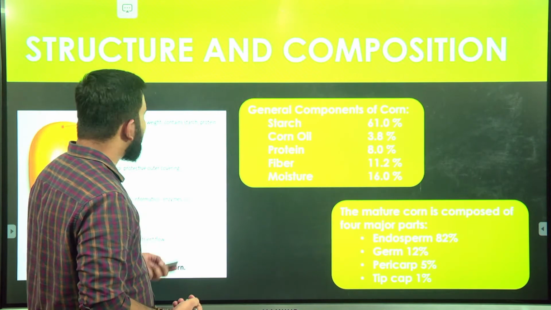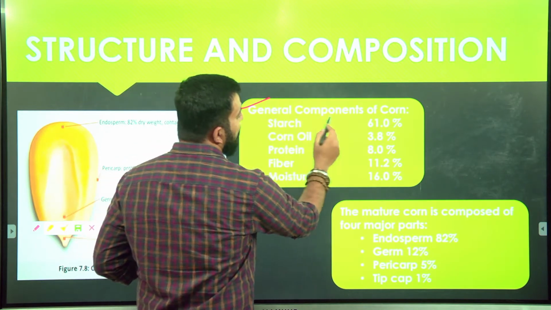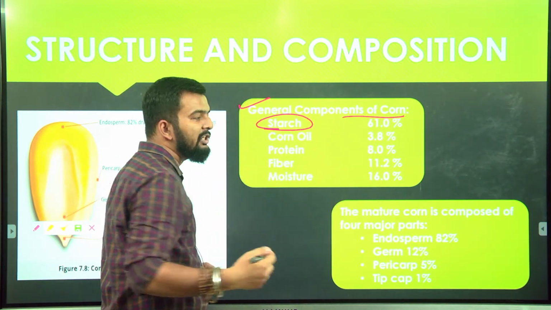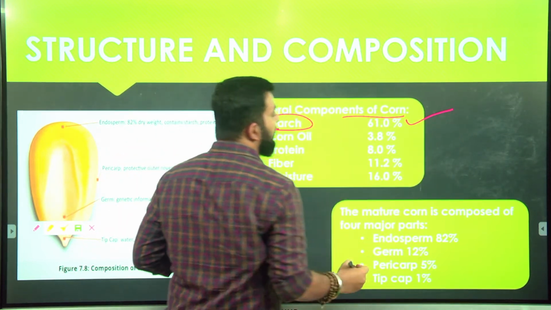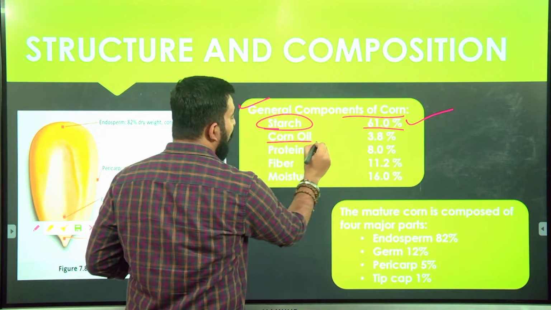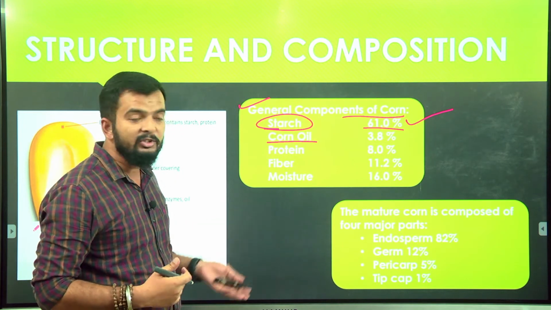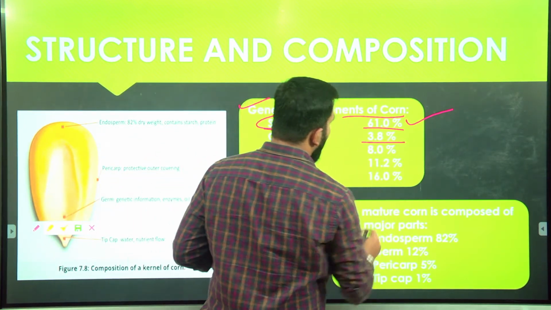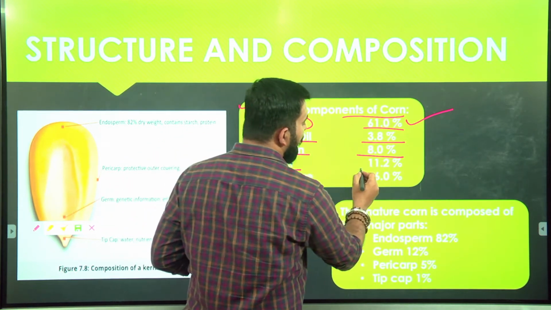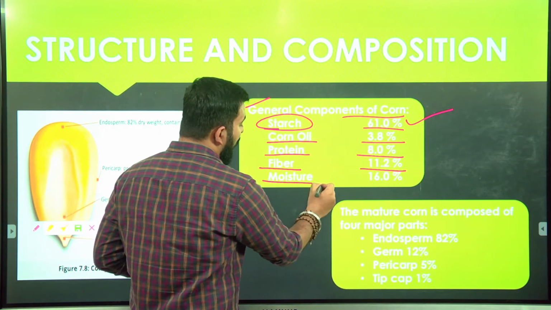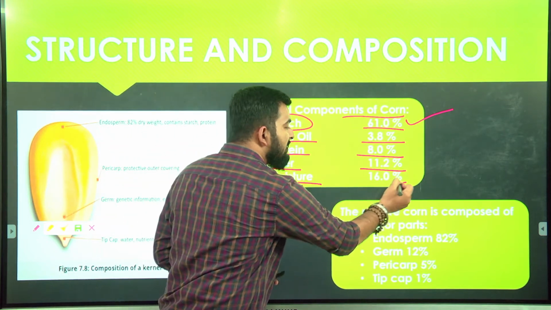Then we'll see the general composition of maize. The general components of corn include starch, which forms the majority of the corn, that is 61%. Then comes corn oil, the fat or lipids in corn that are derived majorly from the germ. It constitutes about 3.8%. Then protein around 8%. We have fiber in corn around 11.2%. Then moisture content: in corn generally the moisture content of produce is around 16%.